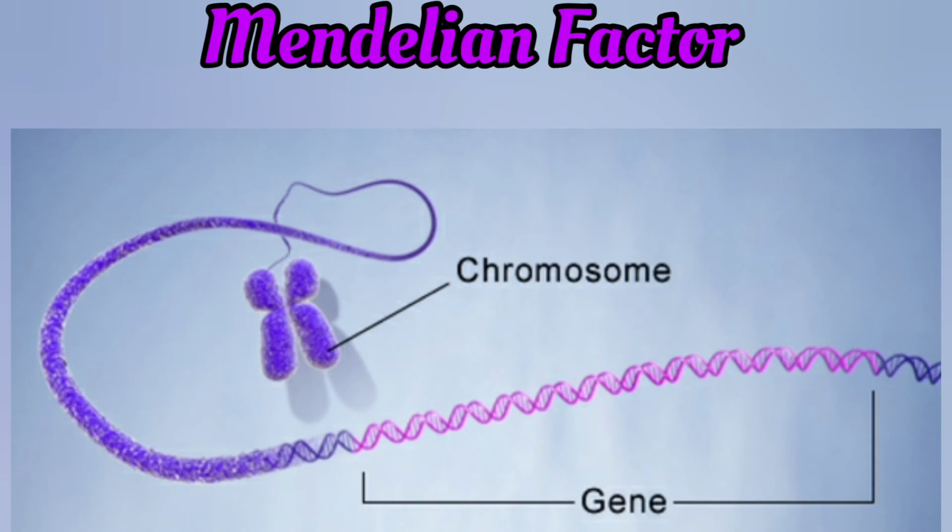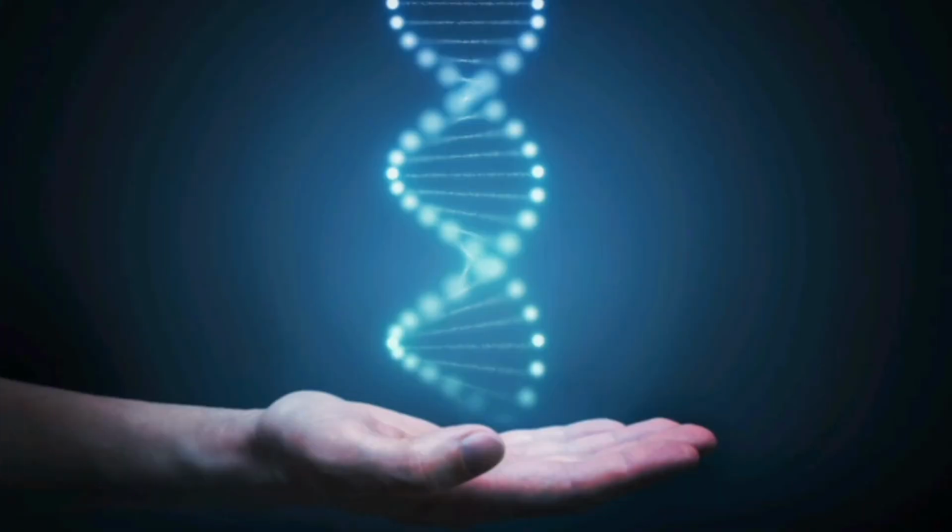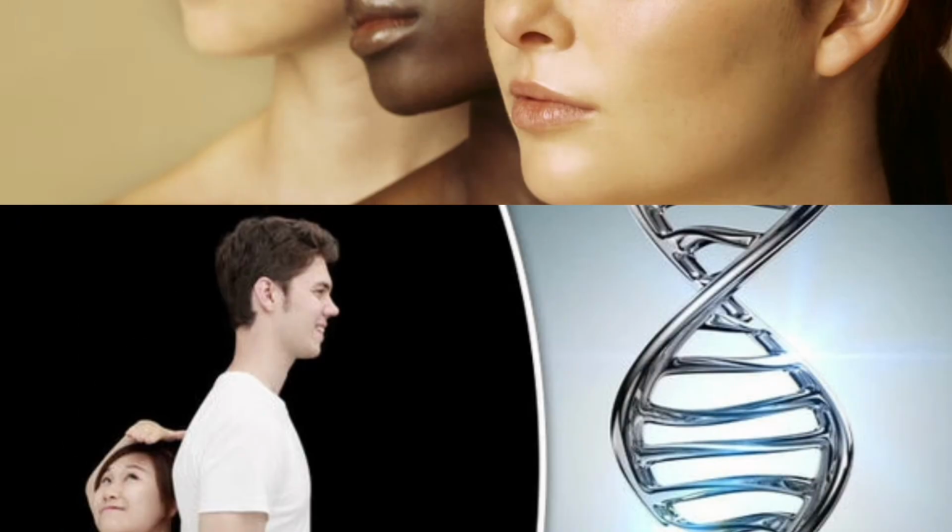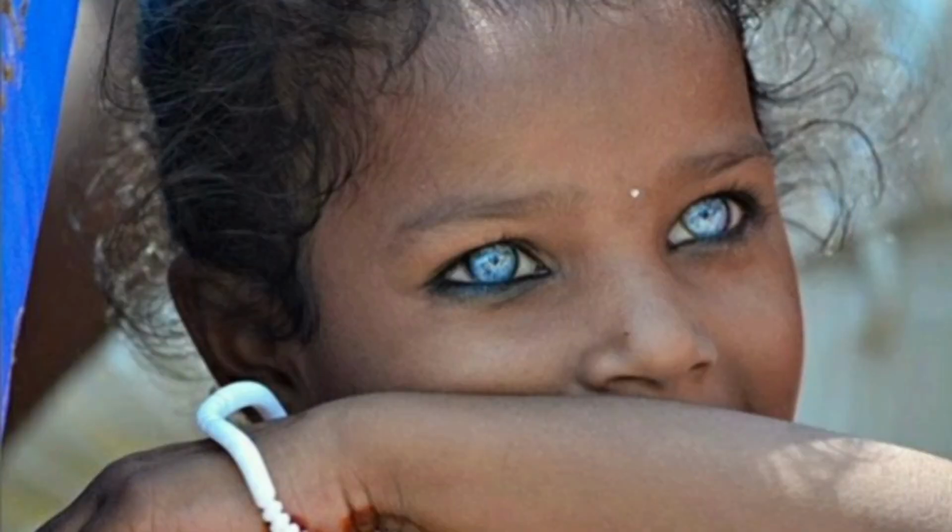Gene or Mendelian factor. It is the basic unit of inheritance for the given character. It is a specific segment of DNA located in the chromosomes. It is passed on from parent to offspring. It was named as factor by Mendel. Examples: gene for height, gene for skin color, eye color, etc.